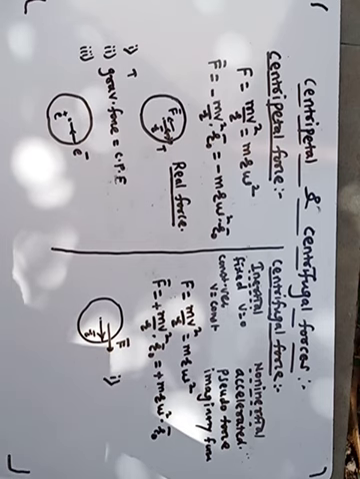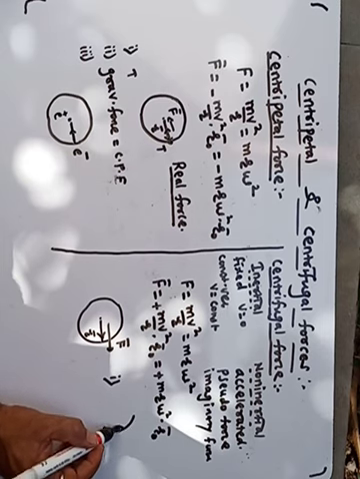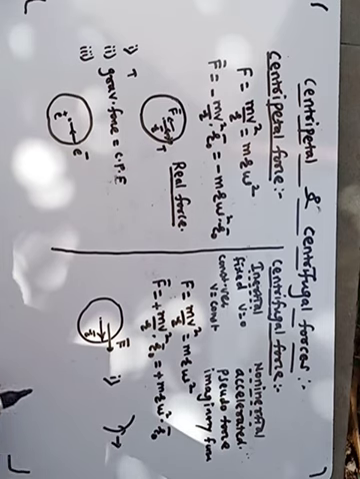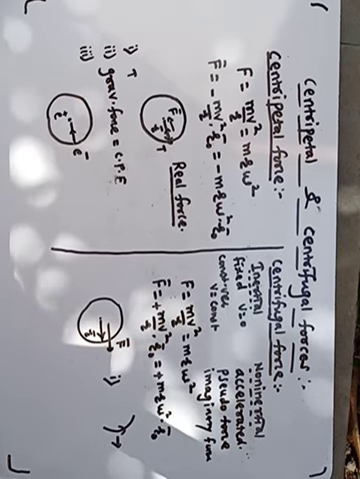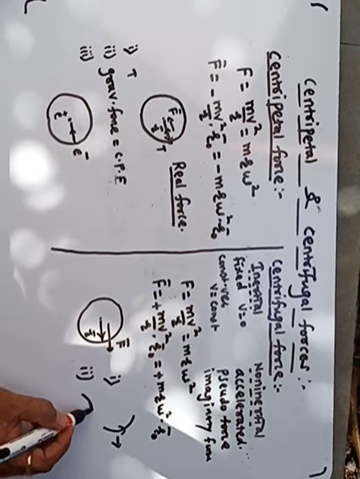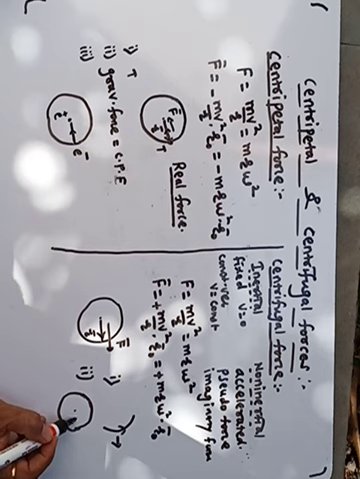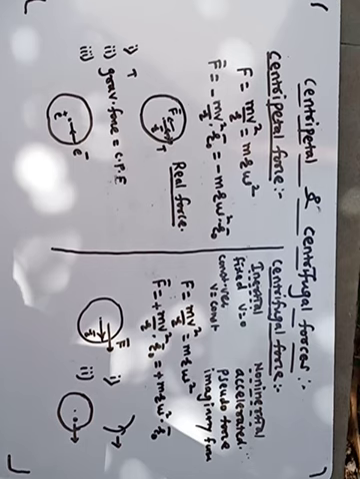First example: when a vehicle moves on a curved path, passengers experience a push in the outward direction. This is due to the centrifugal force. If a coin is placed on a moving gramophone disc, suppose this is the gramophone disc and a coin is placed here, then it slowly moves in the outward direction. This is an example of centrifugal force.